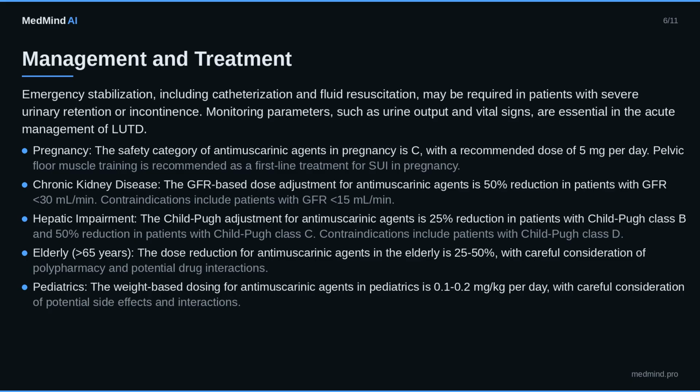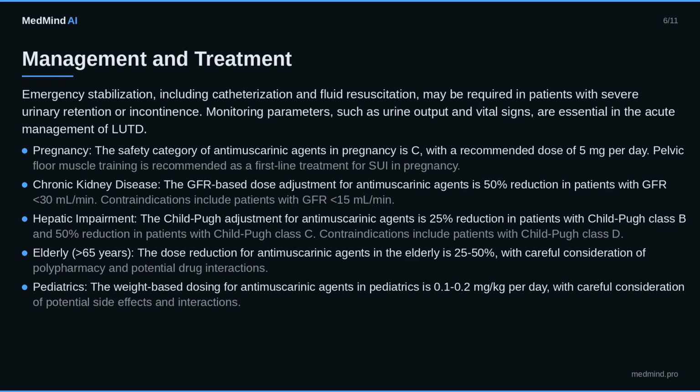The first-line pharmacotherapy for LUTD includes antimuscarinic agents, such as oxybutynin 5 to 10 mg per day, and beta-3 adrenergic agonists, such as mirabegron 25 to 50 mg per day. The mechanism of action of these agents involves relaxation of the bladder muscle and increased bladder capacity. The expected response timeline is 4 to 6 weeks, with a response rate of 60 to 70%. Monitoring parameters, such as liver function tests and electrocardiogram (ECG), are essential in patients receiving antimuscarinic agents.